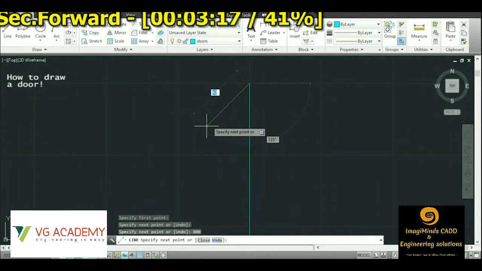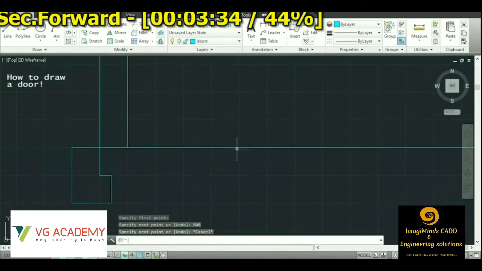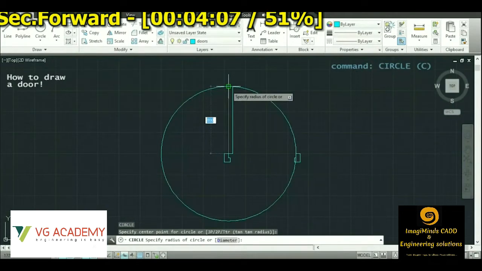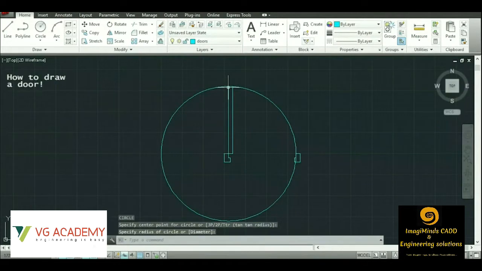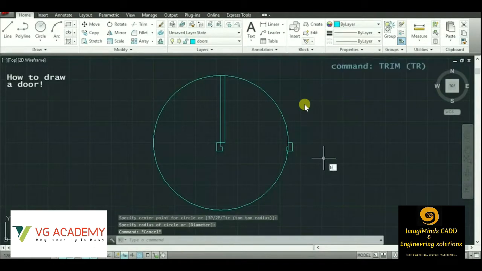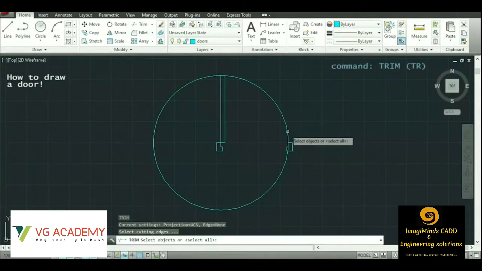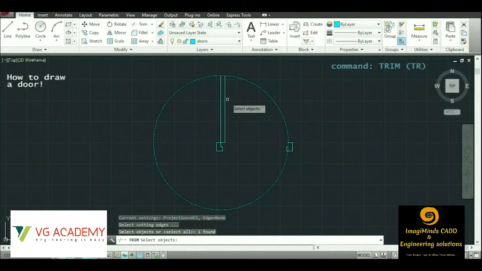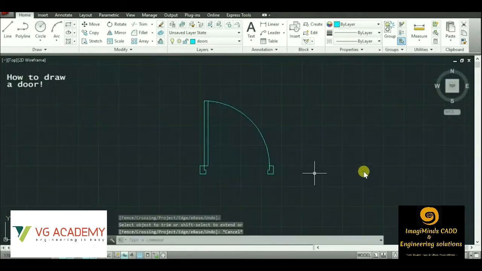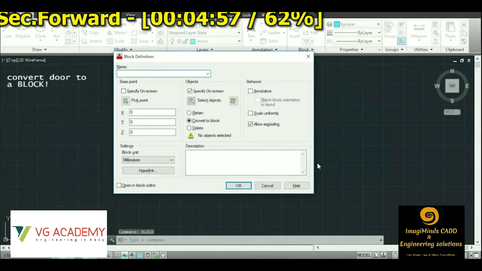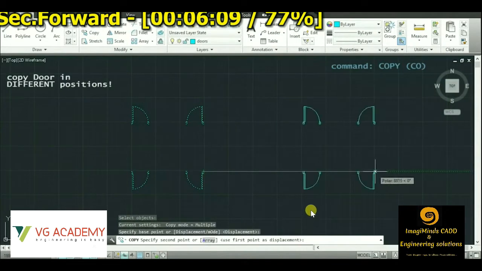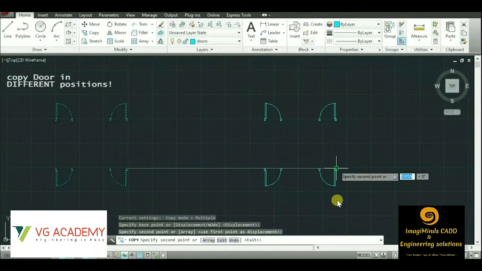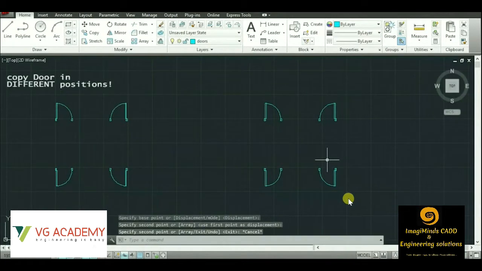Then this is the frame, a door frame we are drawing. We'll be placing the block of a door. So every time we use a door in a plan, we don't want to be creating it each and every time, right? We'll be creating a block of the single door, then we can do the modifications. Suppose we have different dimensions, then we can do some modifications with the dimensions. So this is the creating block option, you can see. Once we are done with creating different types of blocks of different shapes, we'll be placing the doors and the windows one by one in the plan.